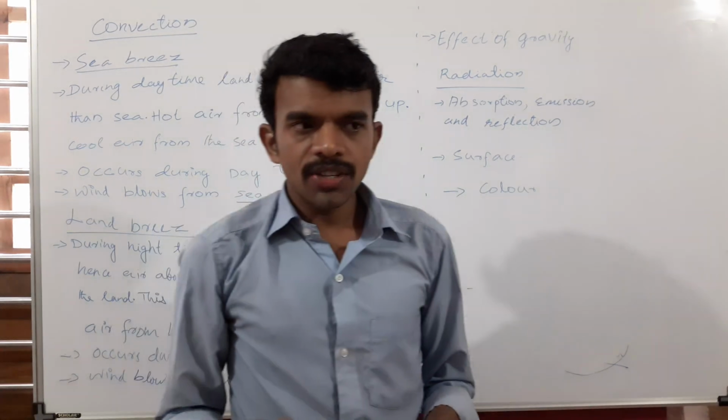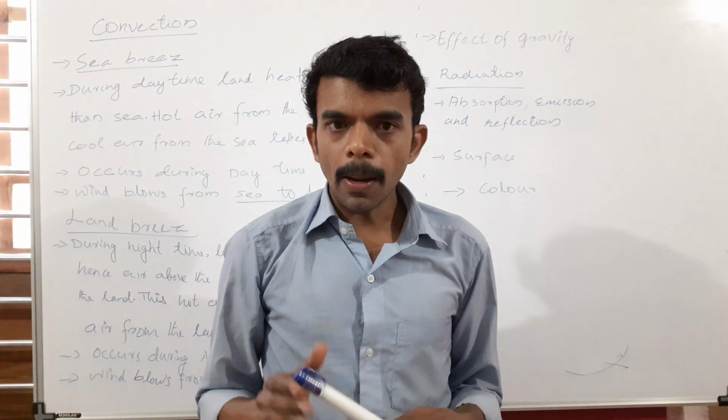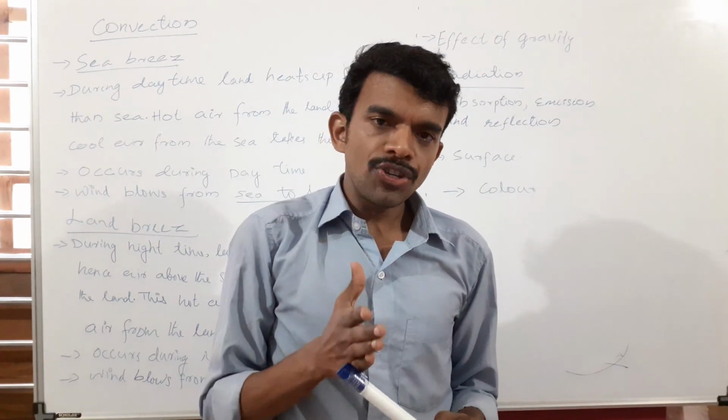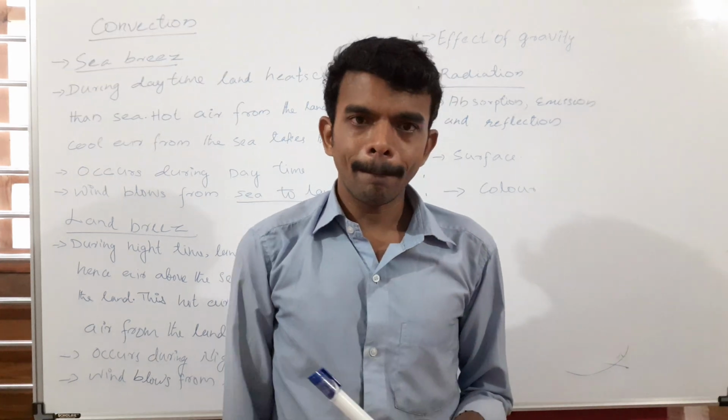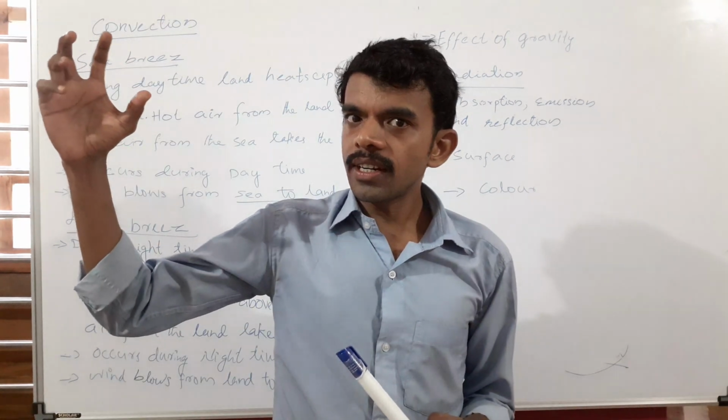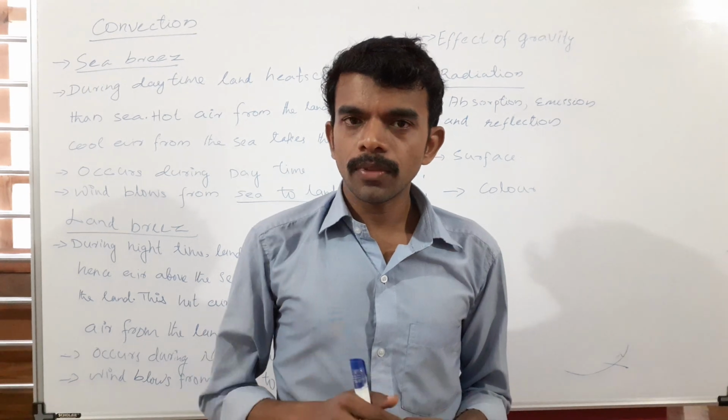Before discussing radiation, I have to discuss something about absorption, emission and reflection. Consider the sun and earth.